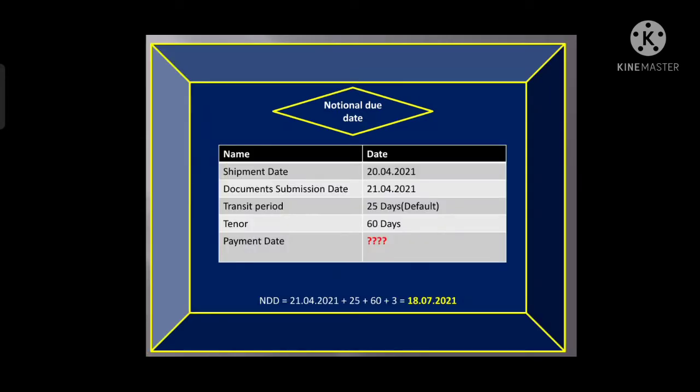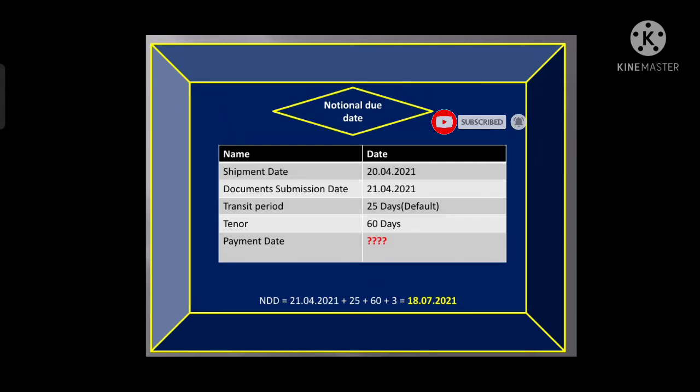Let's take an example. Suppose the shipment date is 20th April 2021 and the document is submitted one day after the date, means the 21st April, right? Transit period is 25 days.